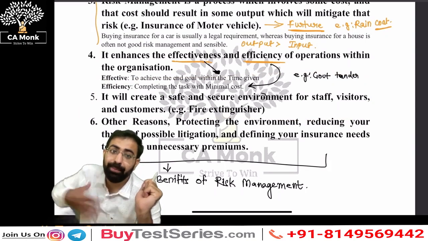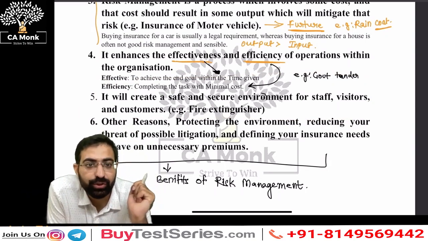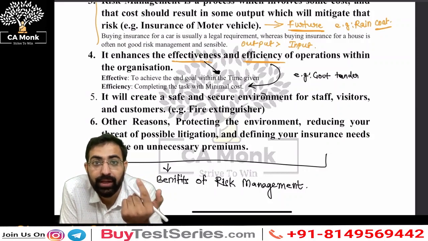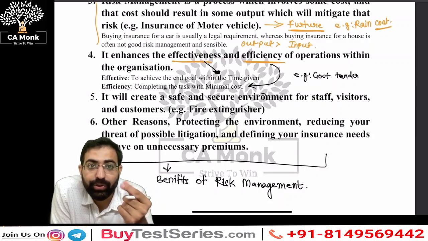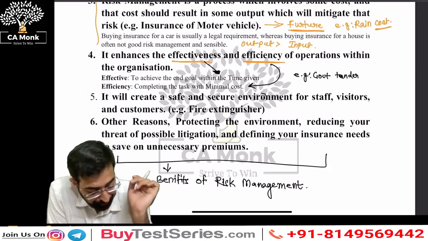Why? Because people do not want to feel at risk, right? If there is no fire extinguisher, what would happen if a fire occurs? So for that, what are they trying to do? They're trying to mitigate the risk. They're trying to ensure that people feel safe and secure, right?